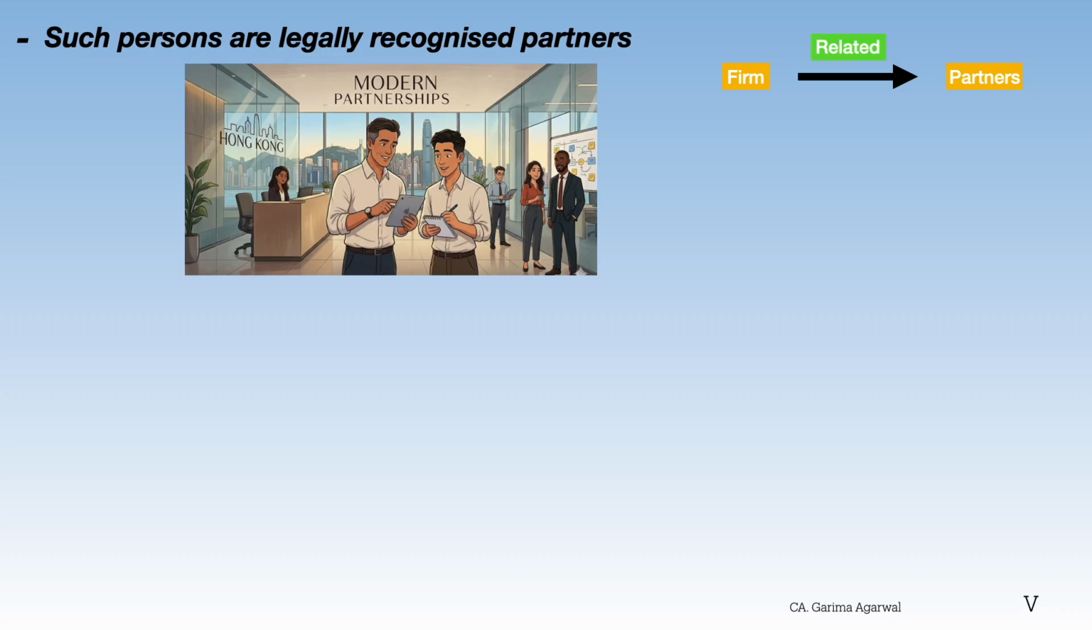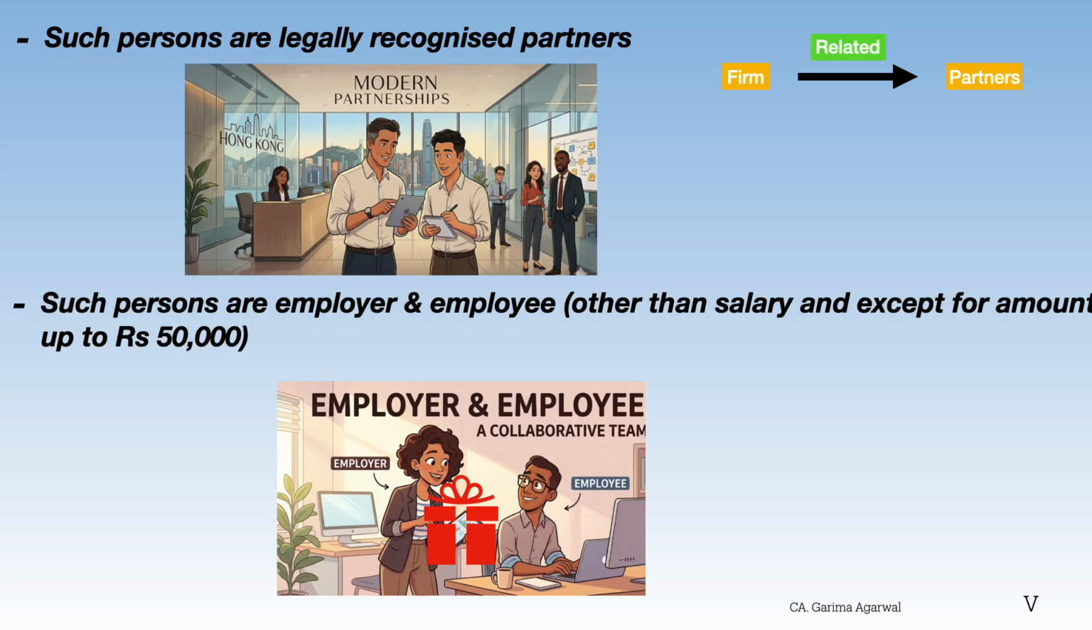Now persons, including legal persons, are deemed as related persons if such persons are legally recognized partners. Like if partners of the same firm are there, then they are all related persons. Also such persons are employer and employee, other than salary and except for an amount up to rupees 50,000. So here is where it gets tricky for HR departments and business owners. Employees are legally defined as related persons to their employers.